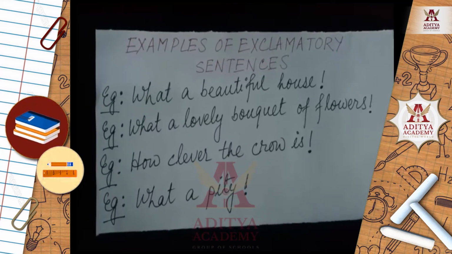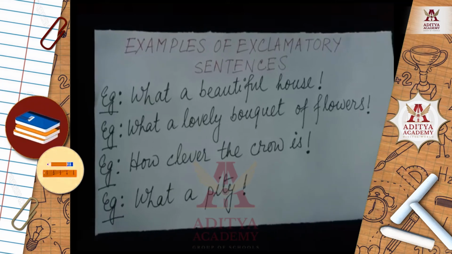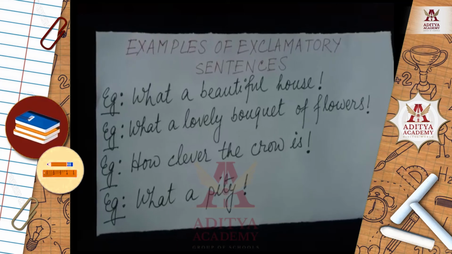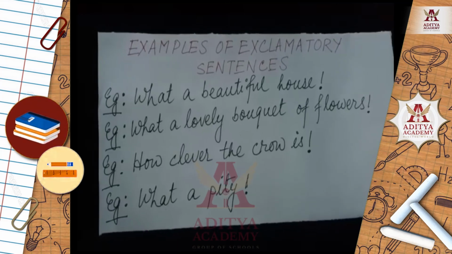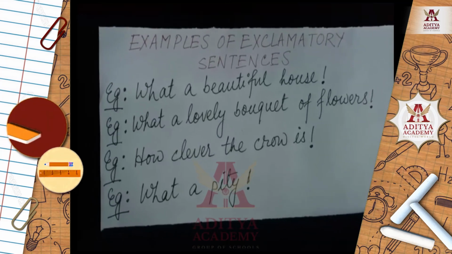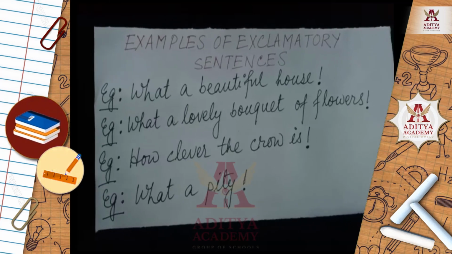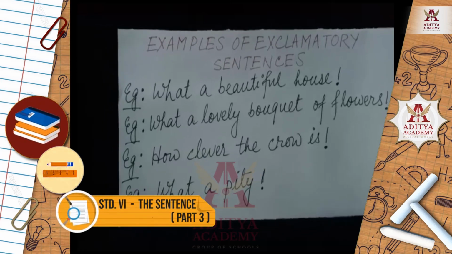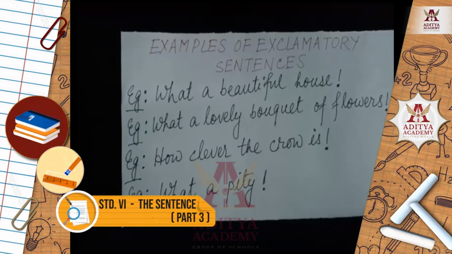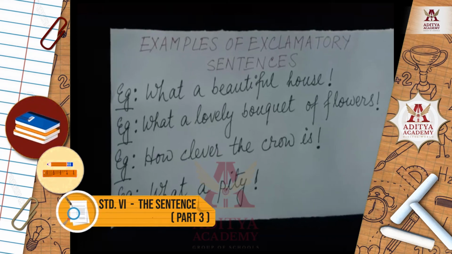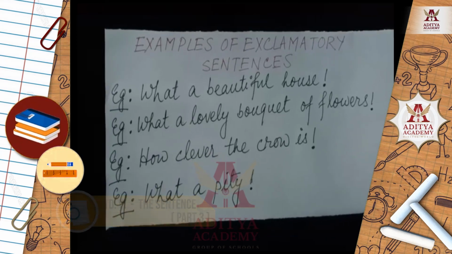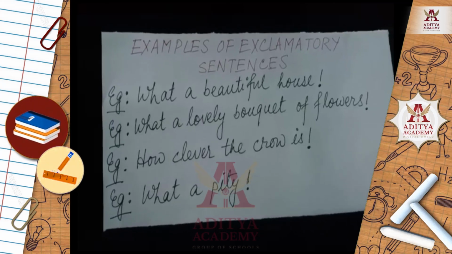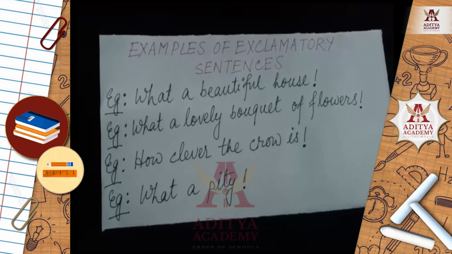Example number 3, how clever the crow is. This sentence is expressing a sort of surprise. You see a crow and you feel surprised that the crow is very clever. Example number 4, what a pity. Pity means it's a feeling of sorrow caused by suffering or misfortunes of others. Okay, this sentence expresses sorrow or sadness. So all these examples are of exclamatory sentences.